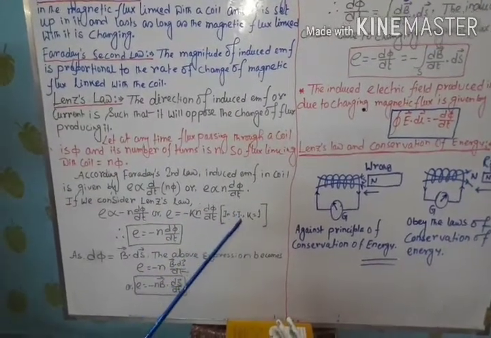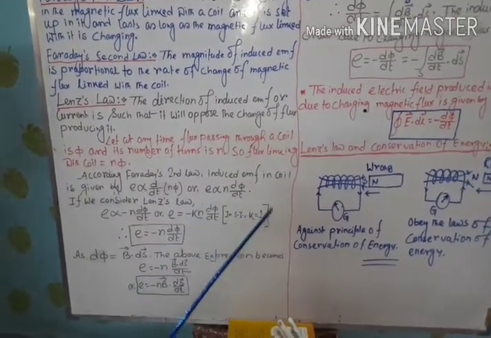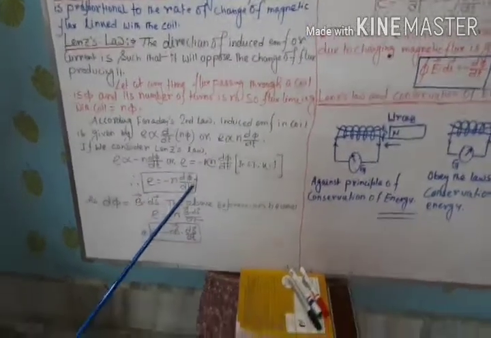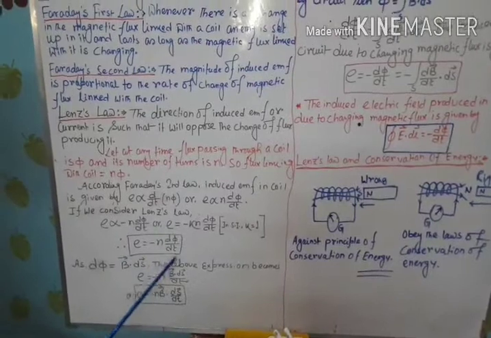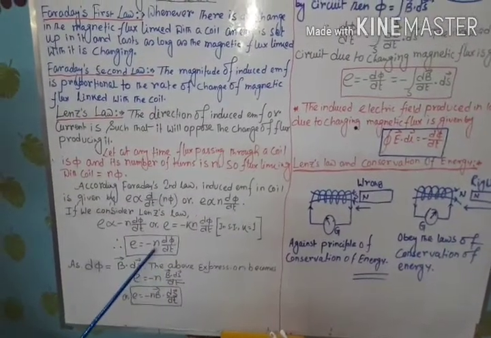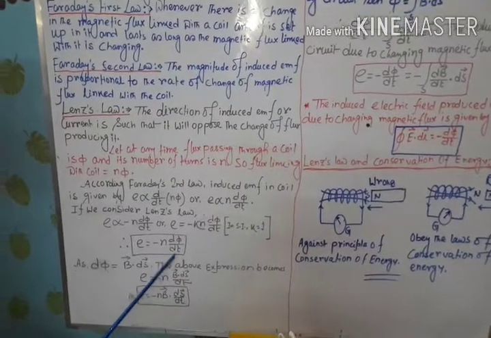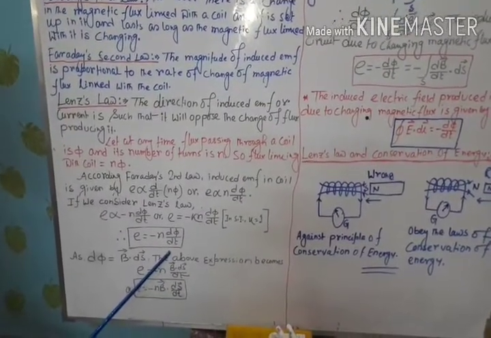In the SI unit system, the value of K is 1. So this expression becomes E equal to minus n d phi by dt, and this is known as the mathematical form of Faraday's law, by which we can measure the magnitude of induced EMF in a closed circuit or coil.